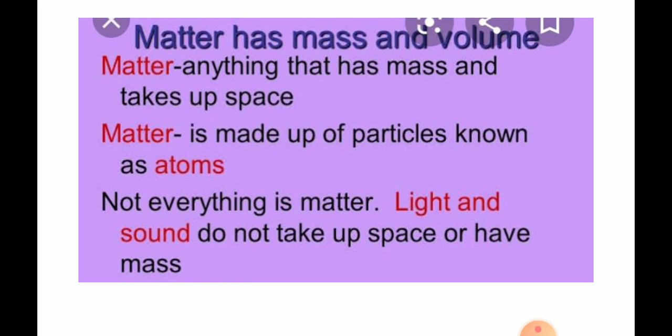Matter is made up of very small particles. The particles of different substances have a different mass, shape and size. The particles are arranged in different ways in different substances. So anything that has mass and takes up space is called matter, and matter is made up of particles known as atoms.